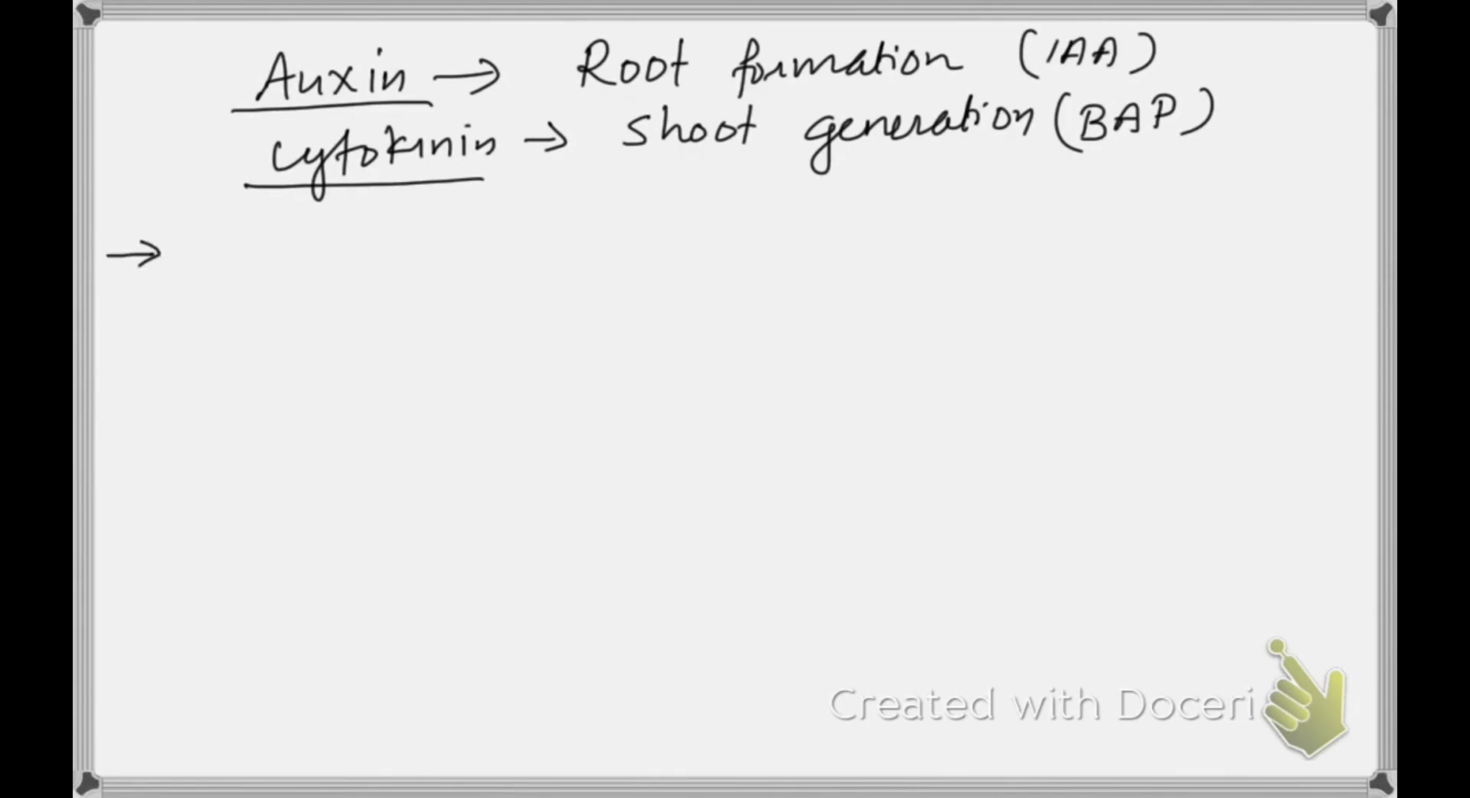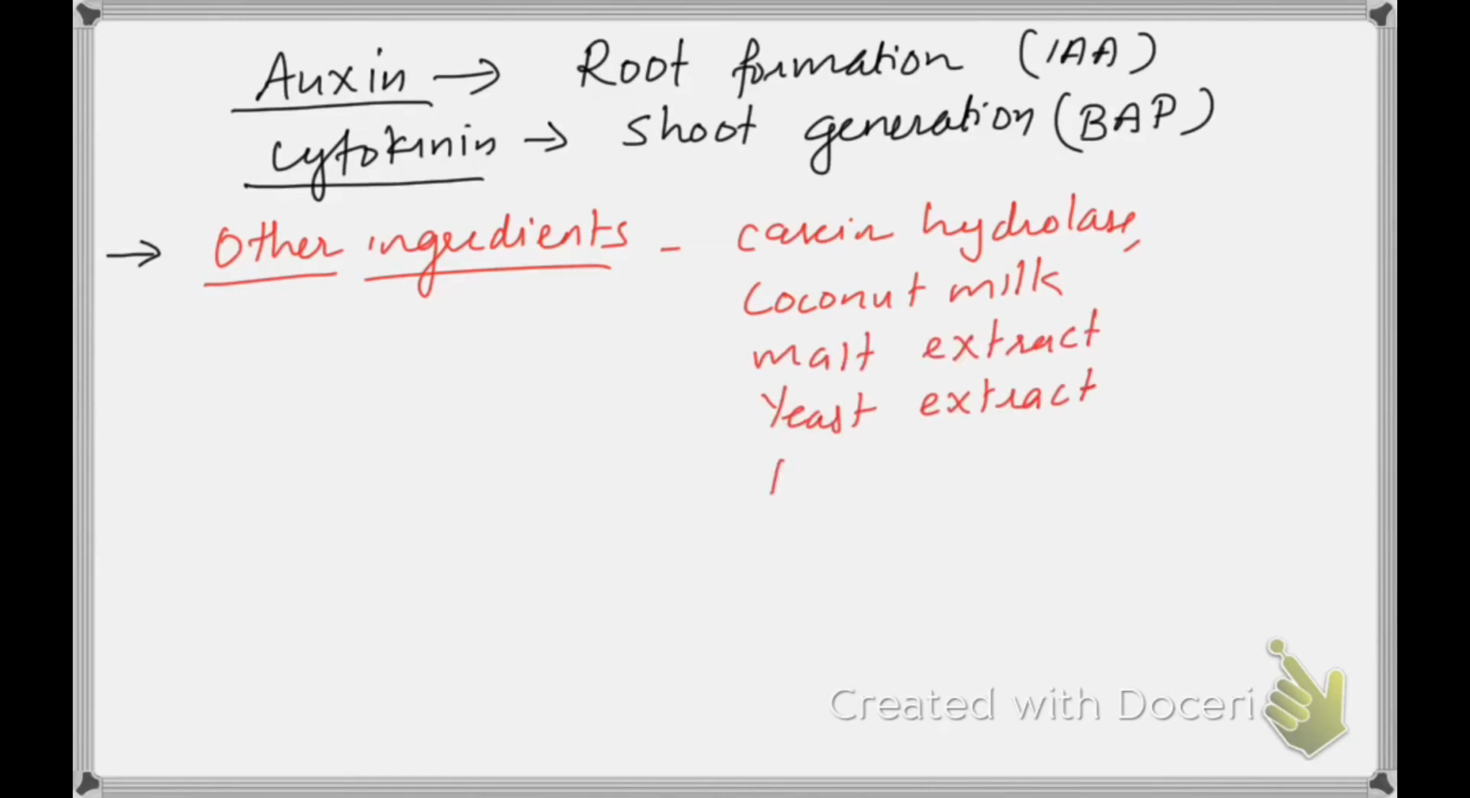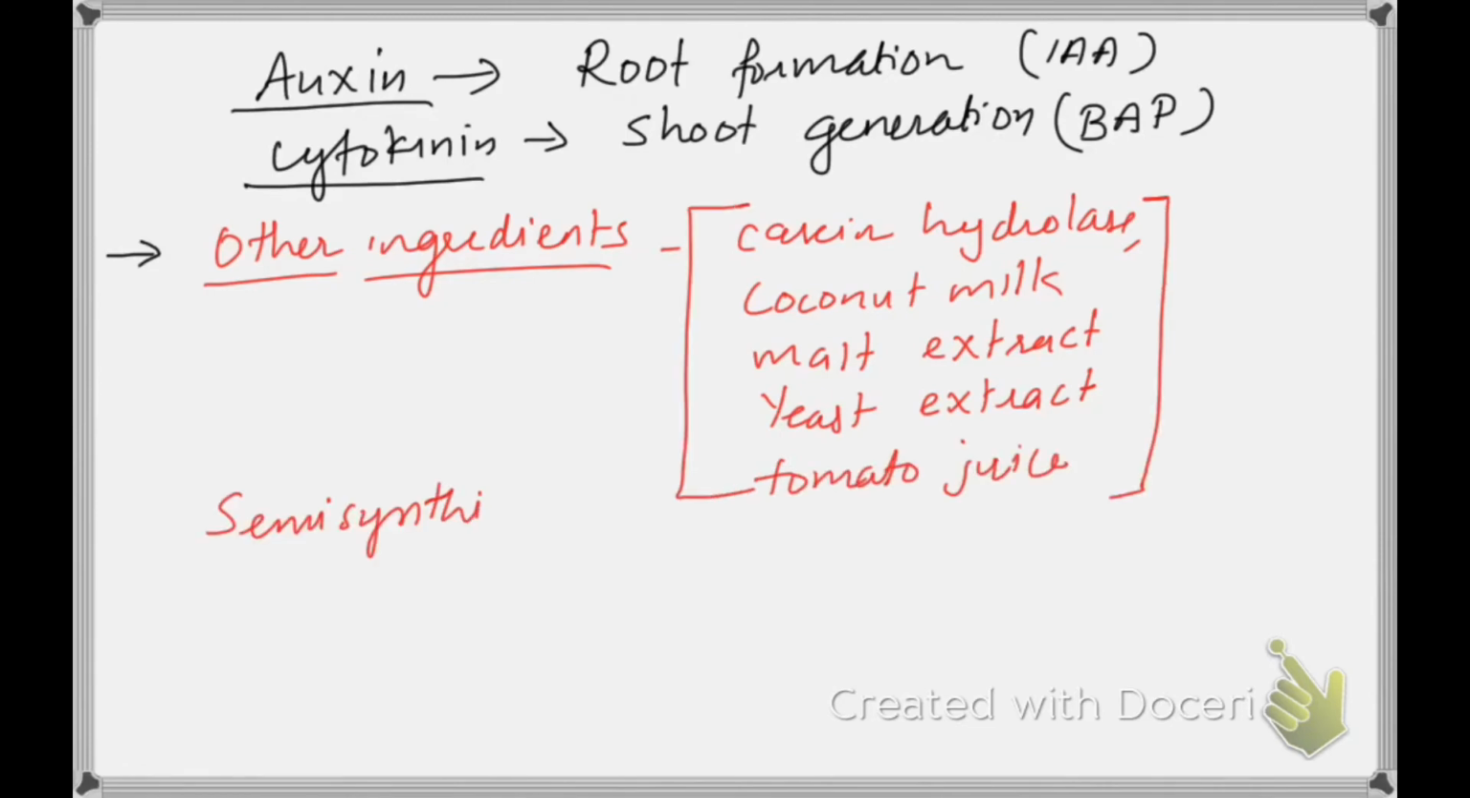is somewhat incomplete. Why? When we grow cells over this medium, we find that the growth is not proper. So other ingredients are added. These are like casein hydrolysate or coconut milk, malt extract, yeast extract, and tomato juice. This also proves that the media is semi-synthetic.